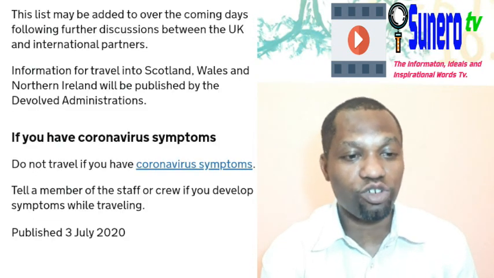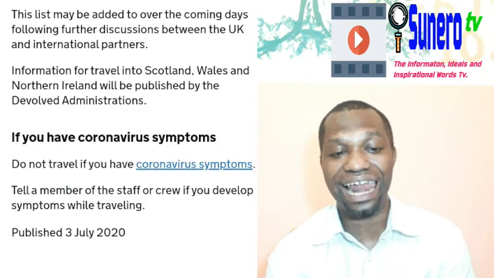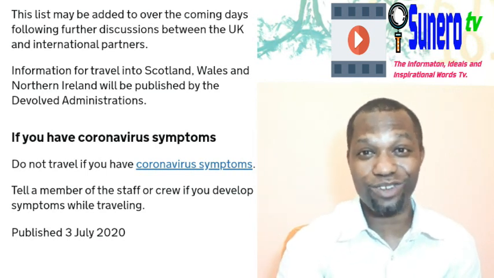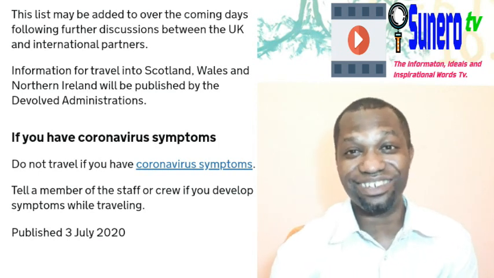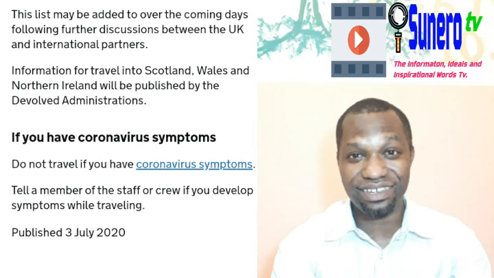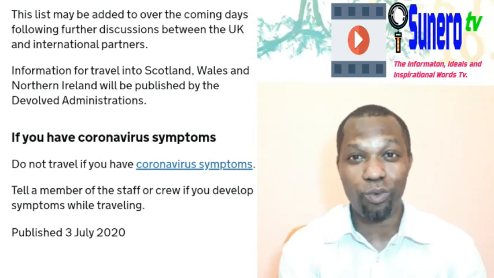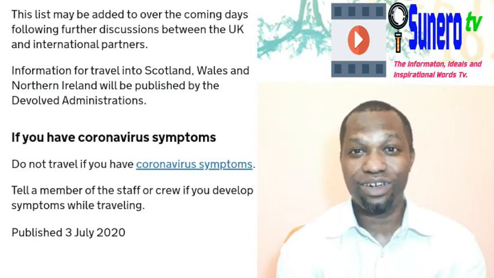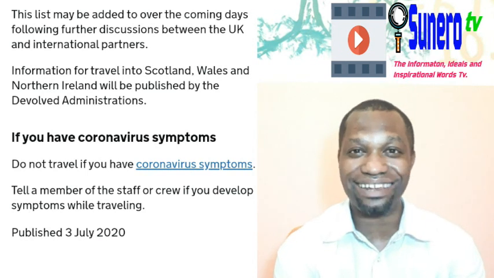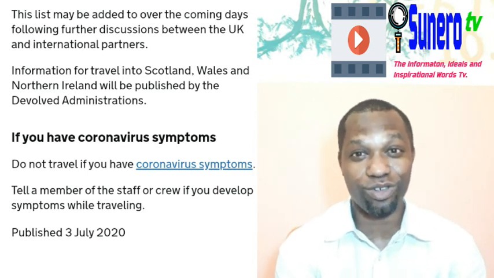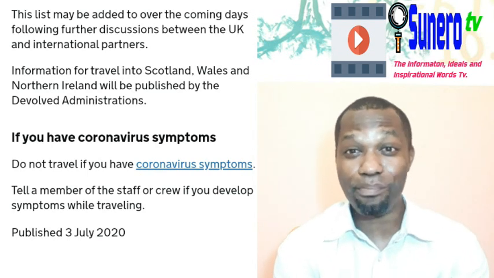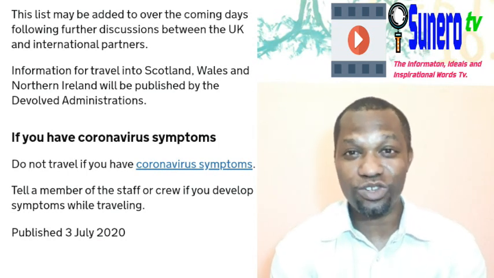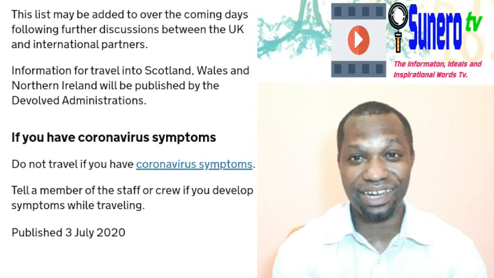It says information for travel to Scotland, Wales and Northern Ireland will be published by the devolved administration, meaning by their first ministers. At the moment, Scotland, Wales and Northern Ireland have not published their own. But we believe, according to Scotland and Wales, they are going to relax their own. It's not going to be like this shambolic approach, and those are the words of the first ministers of Scotland and Wales. They said the approach that the UK government is taking is a shambolic or mismanaged approach. So this is just the news concerning the 59 countries that are exempted from quarantine rules.